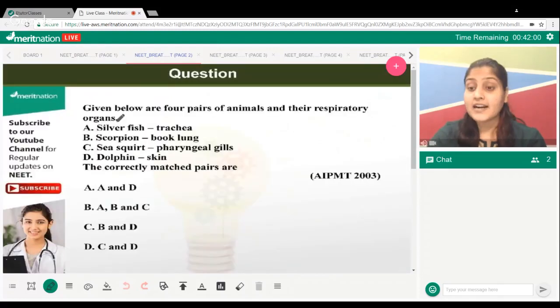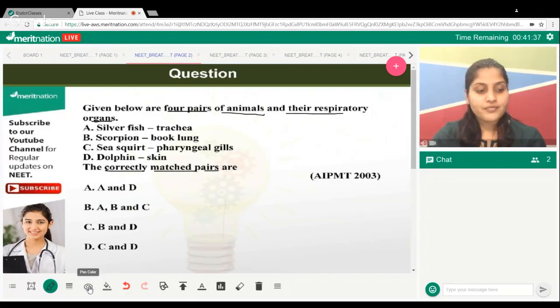Your time has started already, everyone. The question is asking that there are four pairs of animals below, and their respiratory organs are written in front of them. You have to read the names of the animals, find the respiratory organs, and come up with the correctly matched pair.